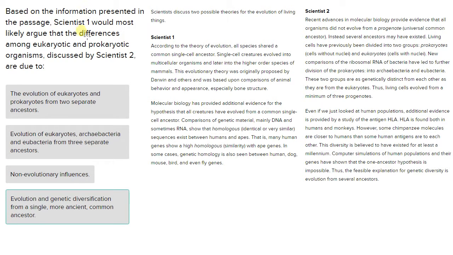This is Jake Pazicki, and this is an ACT Science conflicting viewpoints question. Now, this question is one of the tougher kinds of questions you'll see in this section, and it's asking you how one scientist, in this case scientist 1, would respond or argue about an opinion or a theory presented by scientist 2. In this case, the theory is about the way that the differences among eukaryotic and prokaryotic organisms discussed by scientist 2.